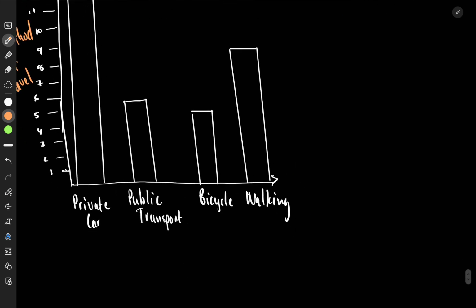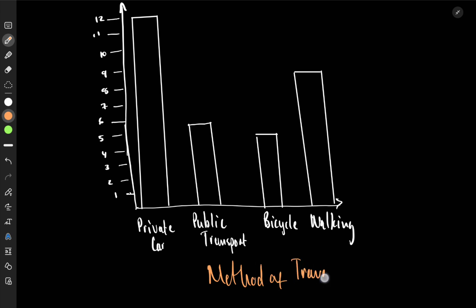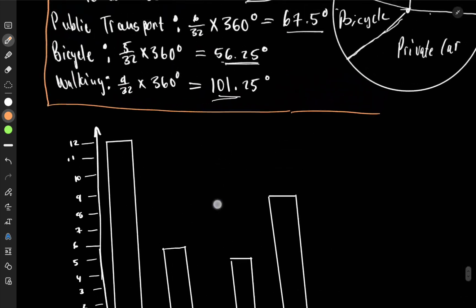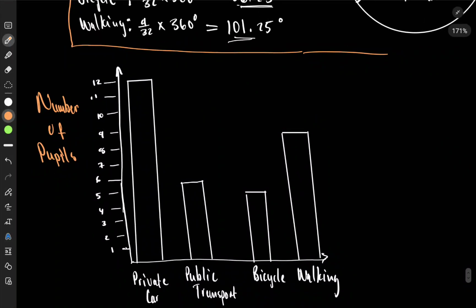And then on the other side, sorry, this method of travel is down here. My gosh, what did I do? Method of travel is the one that is coming here. Then on this side, we are having the number of pupils. Number of pupils on this side. And you're done. Here's your bar chart. And that is how you represent it. Now we'll look at one more example, which is a little bit different, and we are done.